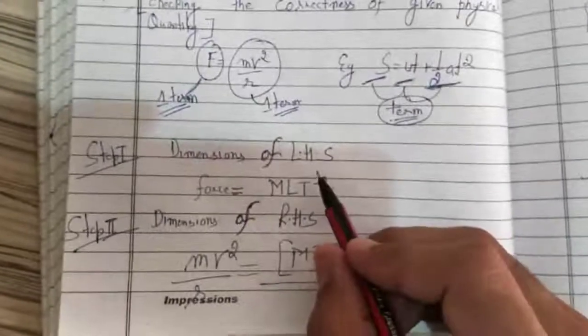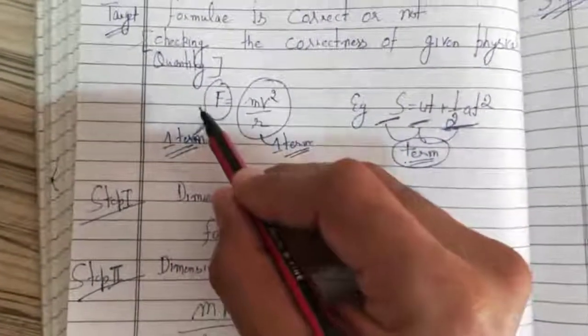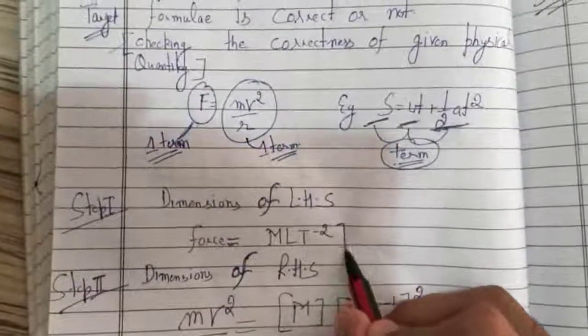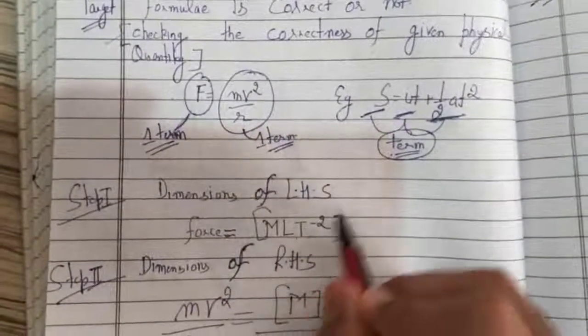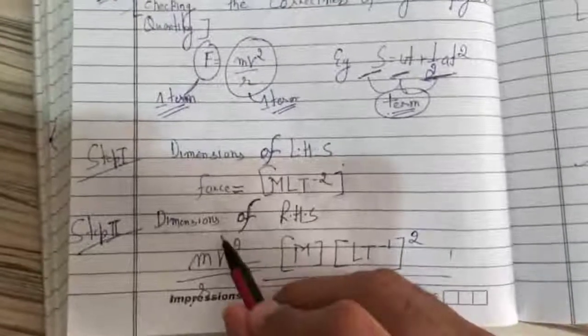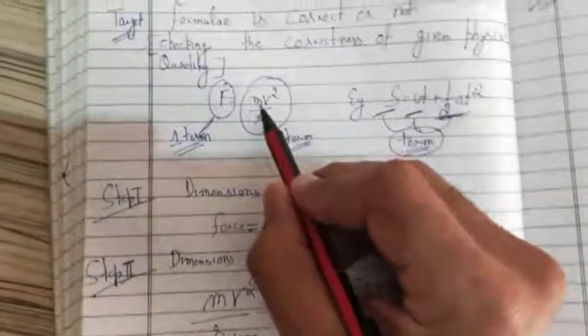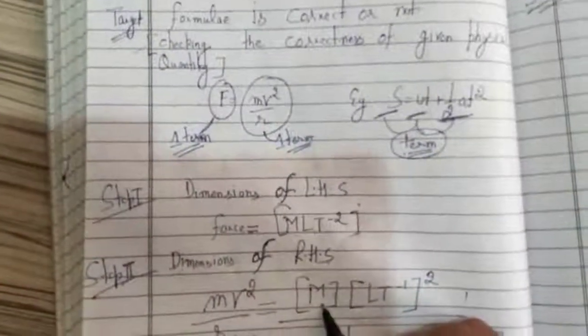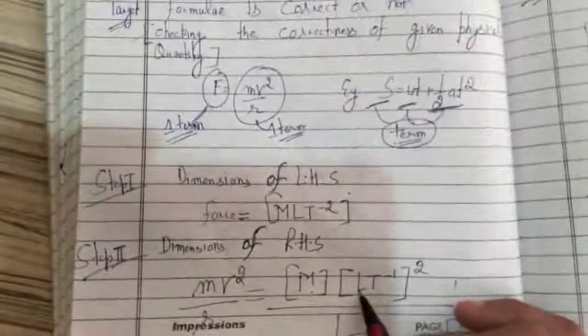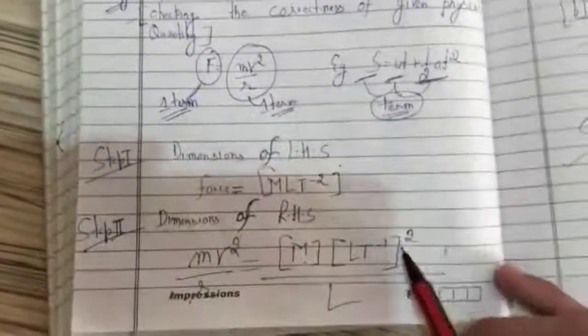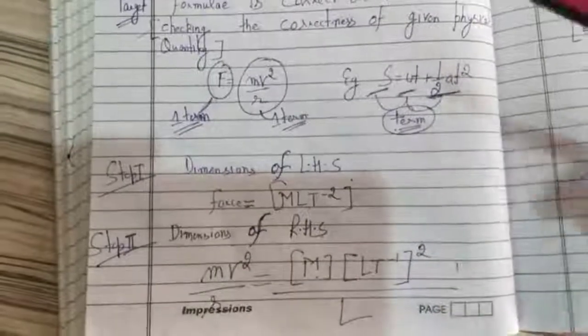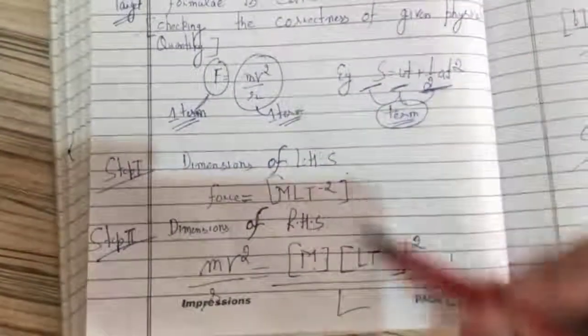So the dimensions of LHS, what lies on left hand side? Force lies on left hand side. The dimensional formula of force is MLT minus 2. So what are the dimensions on right hand side? m has the dimension of mass, velocity has the dimension of LT minus 1, velocity squared, so we will get a square here. r is a length so it has the dimension of length.